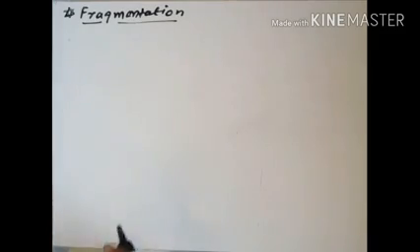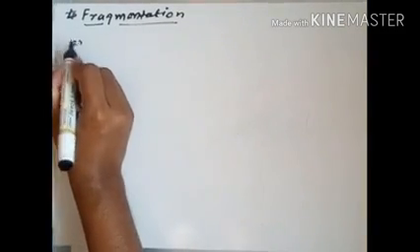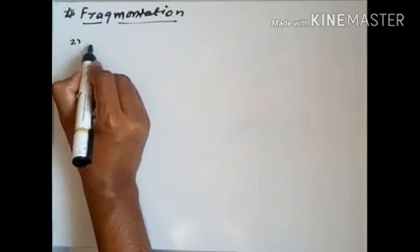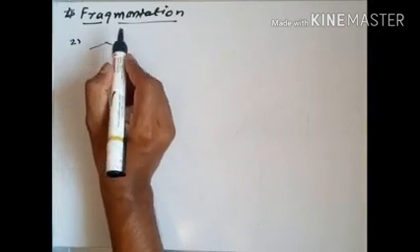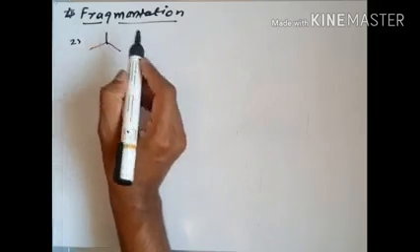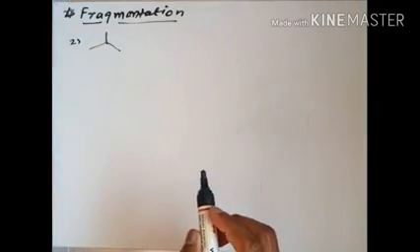Now we consider our second example, which is CH3, and this is CH3, which is the tertiary butyl group.